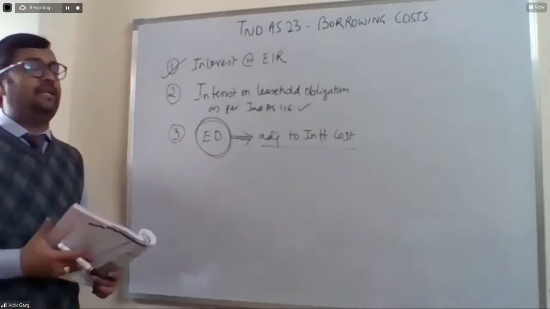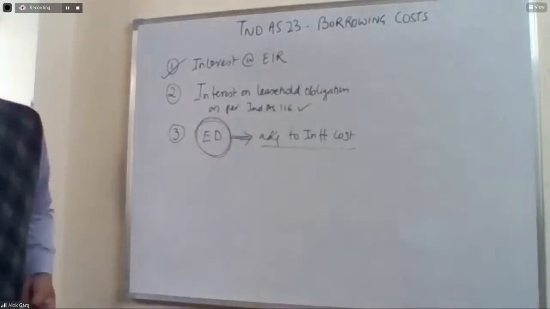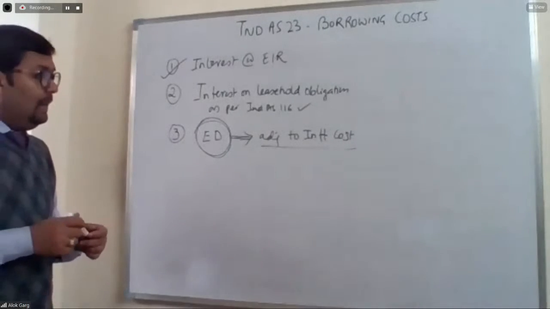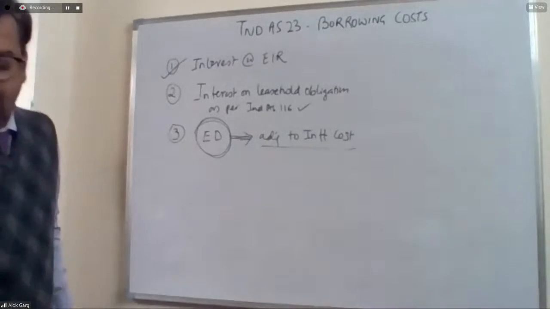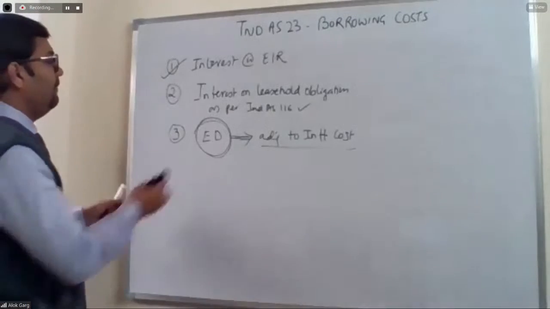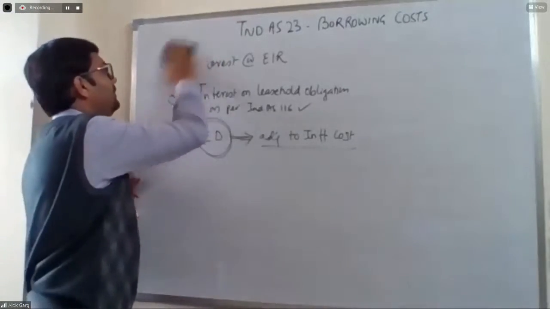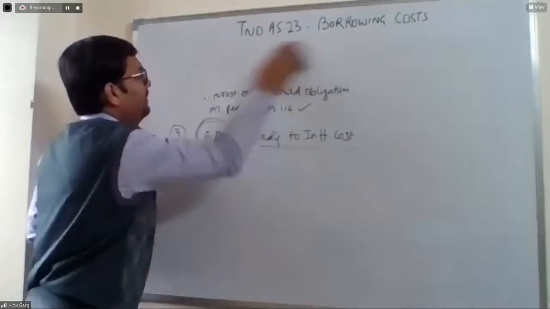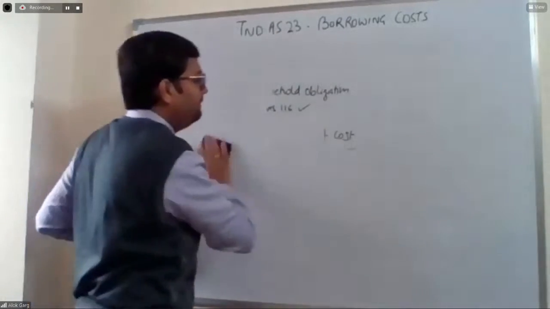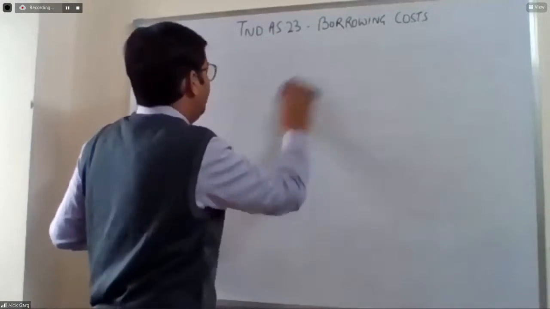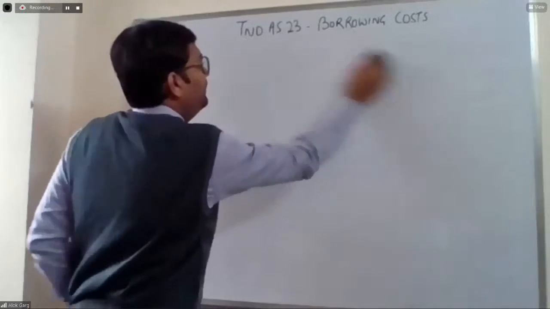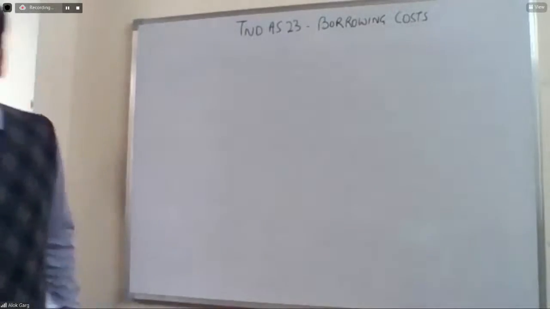So let me solve this in Illustration number 1, and after that, you will be an expert in these borrowing cost calculations.